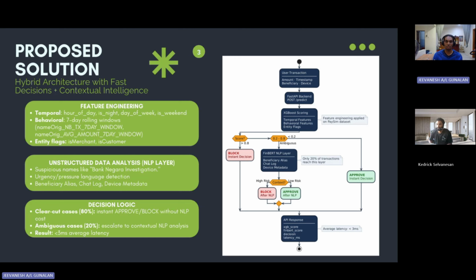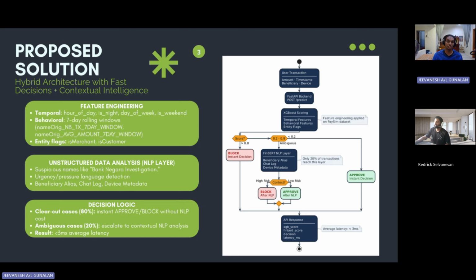After we get the results from the XGBoost, we go to the NLP layer. The NLP layer will analyze unstructured data such as the beneficiary alias, chat log, or even device metadata. So how the data will flow is we give all this information about the transaction to the XGBoost, but only the structured data will be analyzed by the XGBoost. If the XGBoost gives more than 80% probability, then it will get blocked instantly.